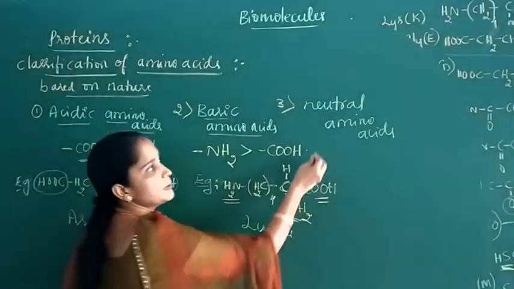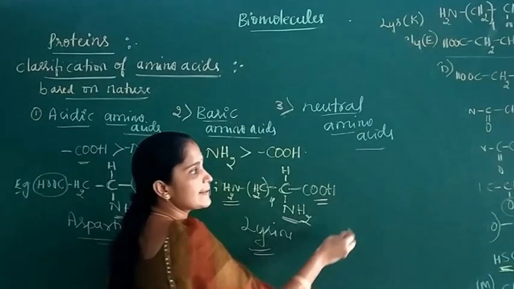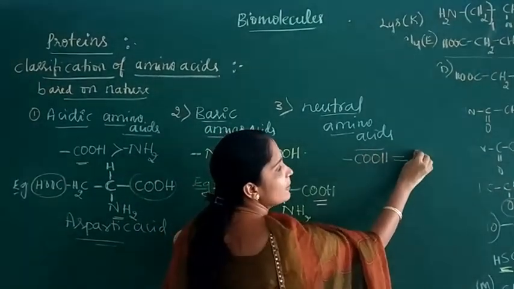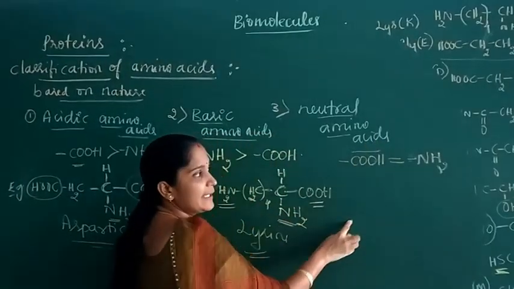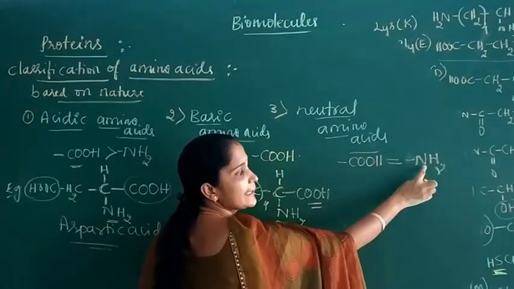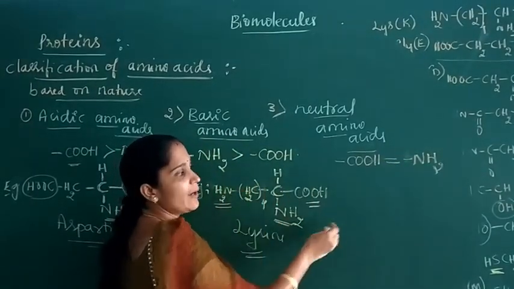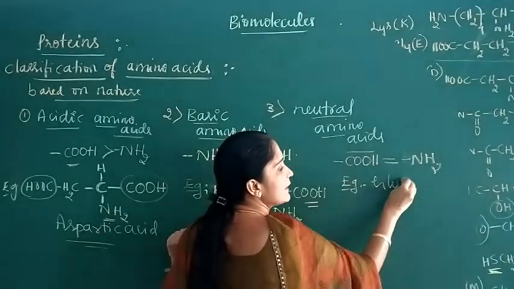Next, coming to the neutral amino acids. Neutral amino acids are the amino acids which contain an equal number of carboxylic acid groups and amino groups. For example, glycine.